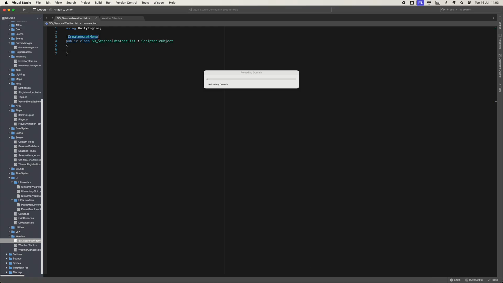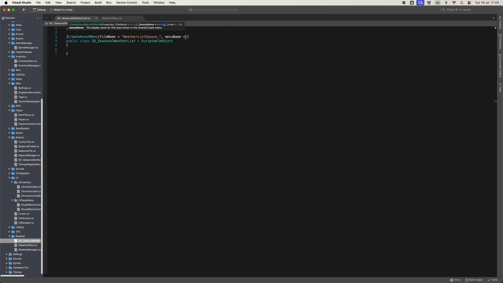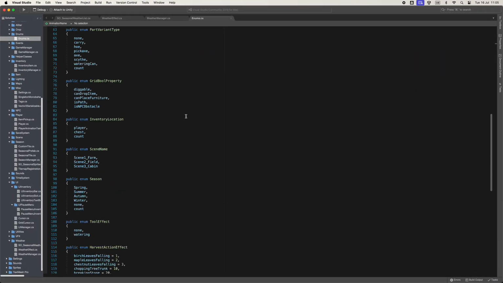So we're going to make a list for each of the seasons, and then the weather manager is going to decide which of those lists to use based on what season it is. But yeah, so nice and easy stuff right now. I just thought I'd start off with the code. Let me know if you think this format works, or if you'd rather see all the visuals first.